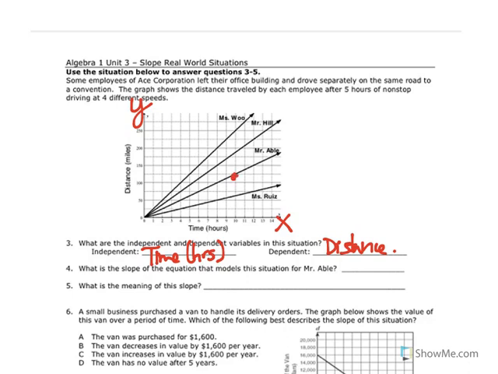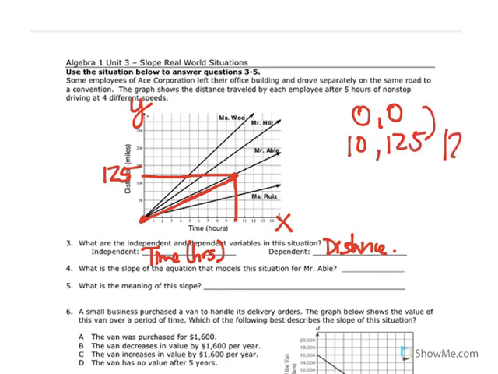I'm going to use this one right here, 10, 125, and 0, 0. How are those for 2 good perfect points? So we have 0, 0, and then 10, 125. Let's find the slope. The change in y is 125 over the change in x is 10. He's going at a whopping 12.5 miles per hour. He must be on a bicycle or something.